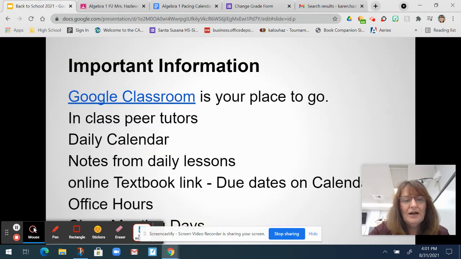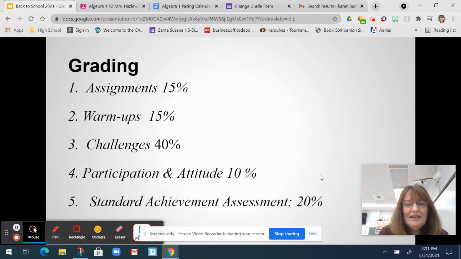So grading. There are 5 different categories I grade by. Just assignments in general is 15%. Warm-ups, that's going to be that warm-up packet, and I'm about to collect that. So they have a warm-up packet. The challenges, like I said, they're like tests and quizzes, but I don't like to call them that.